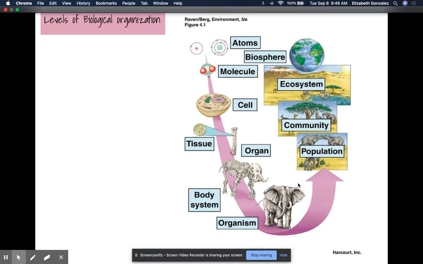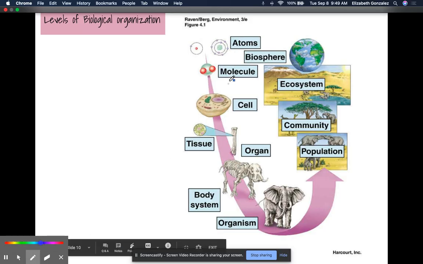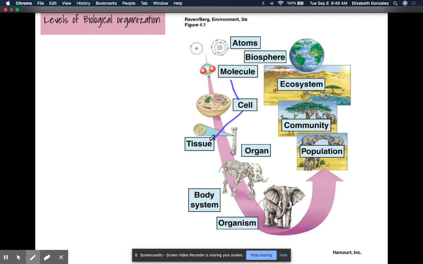So once again, our levels of biological organization, if we look at them in general, we start with the atoms. Atoms make molecules. Okay, molecules then make cells. Cells form to make tissues. Tissues form to make organs. Organs work together to make our organ systems.